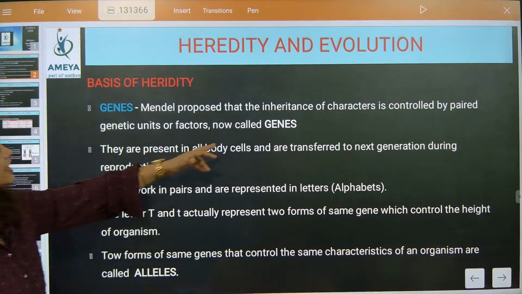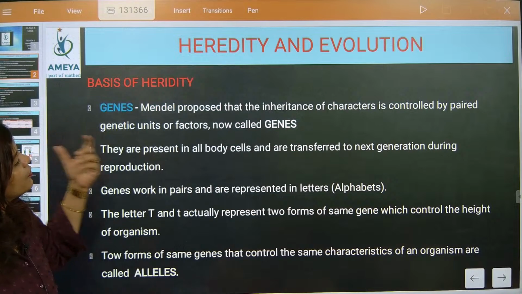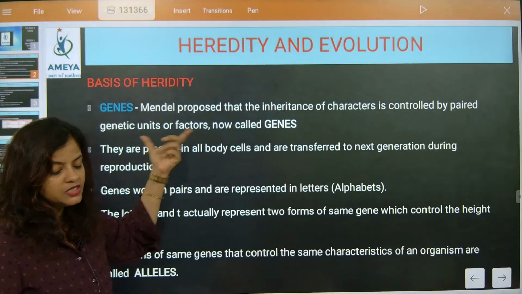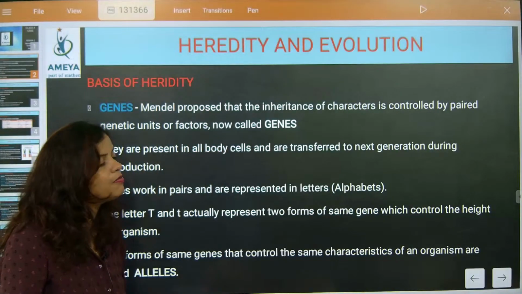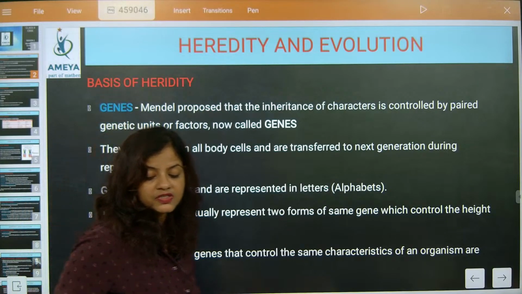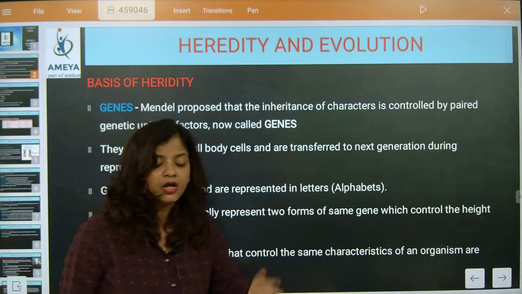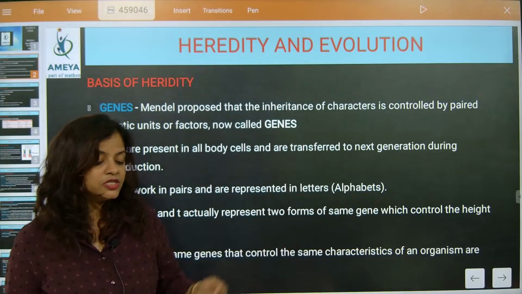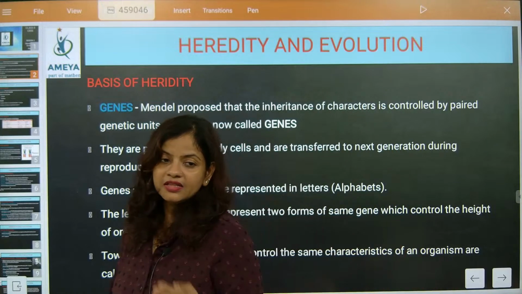So this is now called gene. So please remember what is gene. It is proposed that inheritance of character is controlled by paired genetic units. That is, paired genetic units are called genes. Now we will go for the next part. They are present in all body cells and are transferred from one generation to the next generation. So if we talk about continuation of a species on a planet, then definitely the species should have genes to carry the genetic information from one generation to another generation.